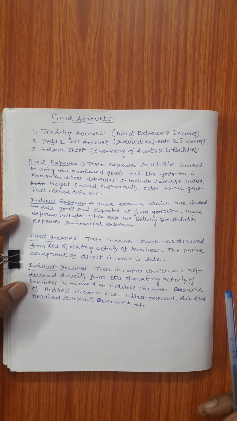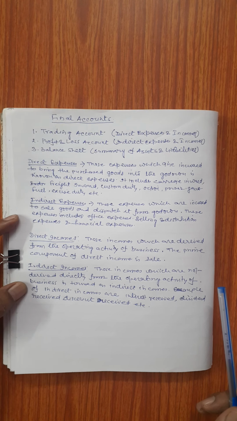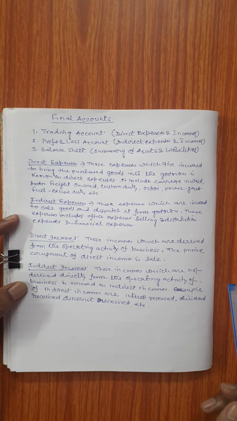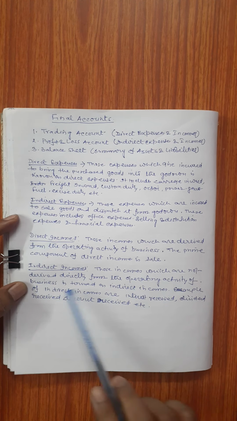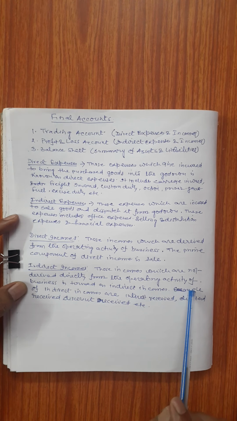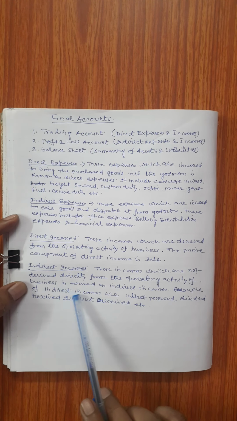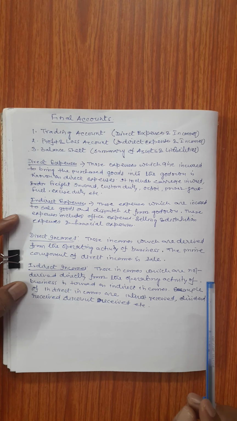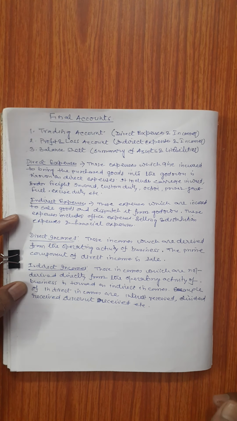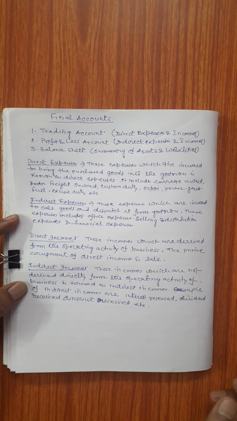Indirect expenses are those expenses which are incurred by a business concern to sell the goods. This includes office expenses, administrative expenses, selling expenses, distribution expenses, etc. Indirect incomes are those incomes which are not derived directly from the operating activity of the business. Examples of indirect incomes are discount, interest, dividend received, etc.